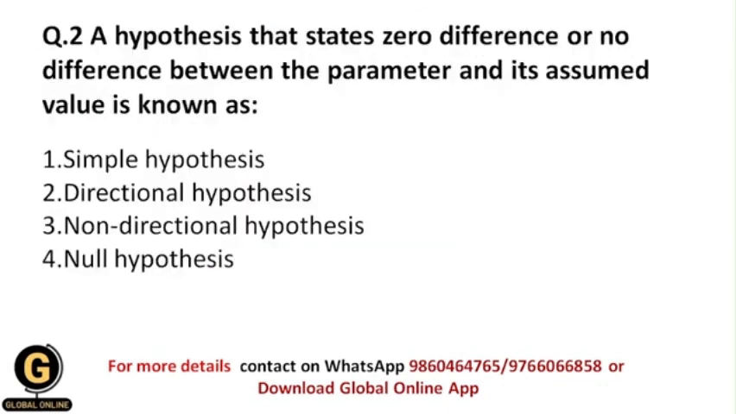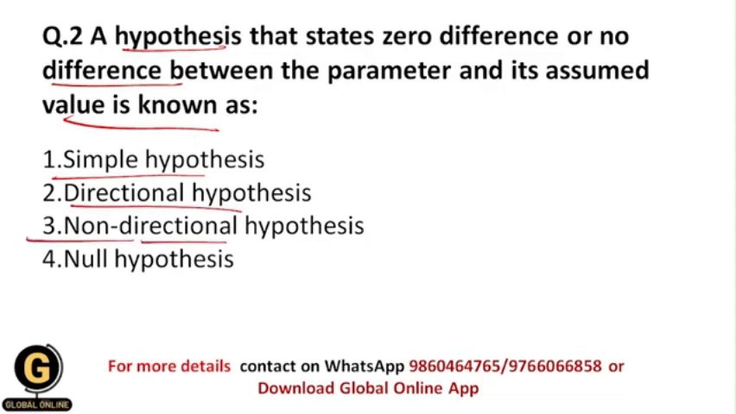Now next is: a hypothesis that states zero difference or no difference between the parameter and its assumed value is known as. So whenever a hypothesis states that there is no difference or zero difference between the parameter and its assumed value, then what type of hypothesis is it? Whether it is a simple hypothesis, a directional hypothesis, a non-directional hypothesis, or a null hypothesis. As I have told you earlier in this video, such a hypothesis is called the null hypothesis.